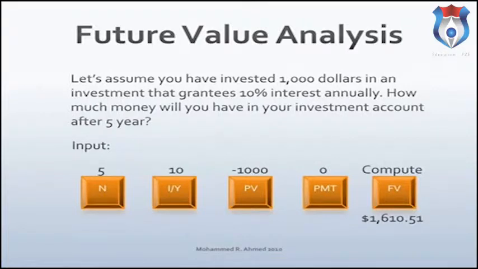Let's use a financial calculator, Texas Instrument or HP, and enter the data in the following order. Enter 5, press N key, enter 10, press I/Y key, enter 1000, press plus and minus key, press present value key, enter 0, press payment key, press compute key and future value key if you're using Texas Instrument, or just press future value key if you're using HP. The answer is $1,610.51. If you invest $1,000 at 10% for 5 years, at the end of 5 years, you will have $1,610.51 in your bank account.